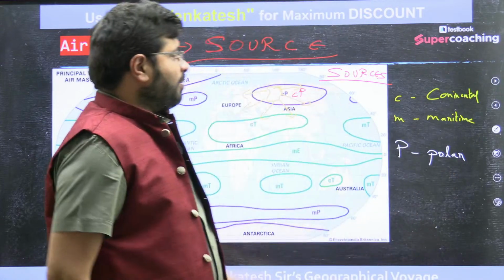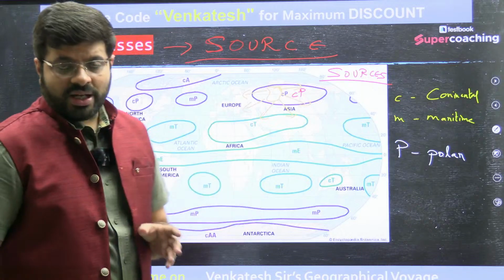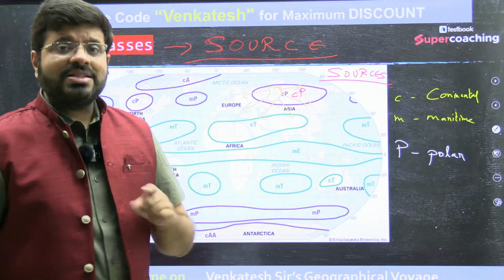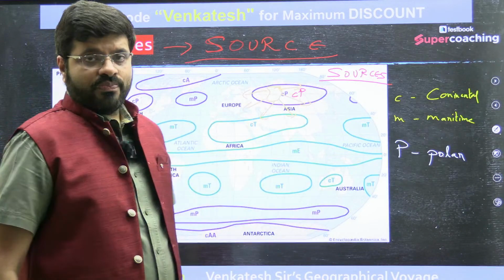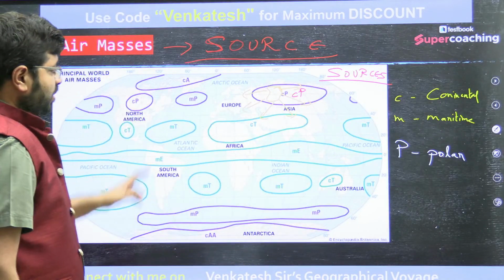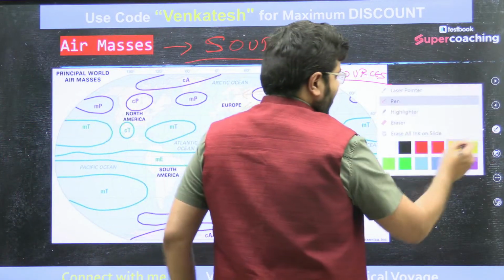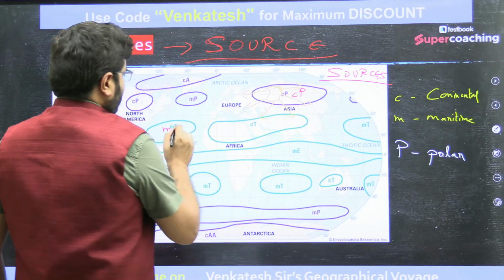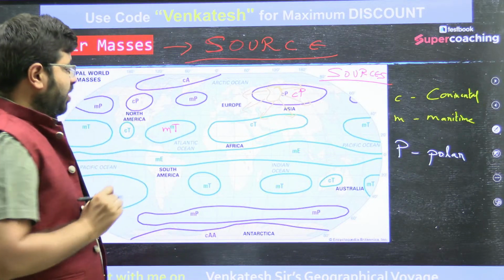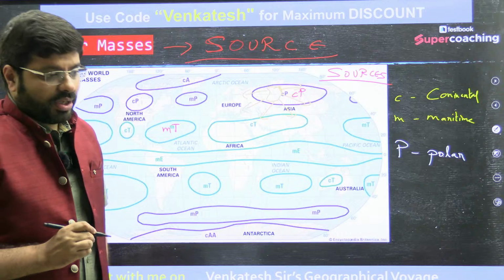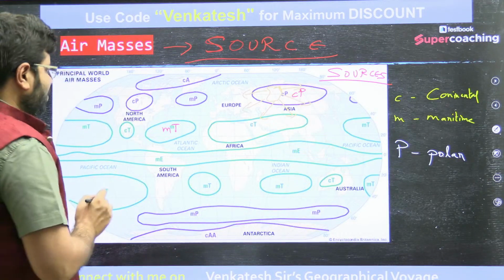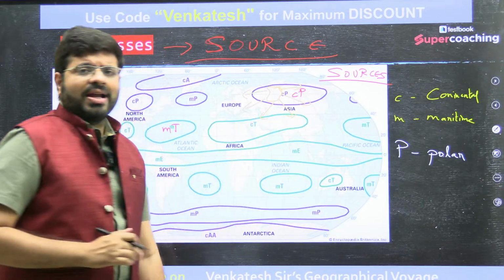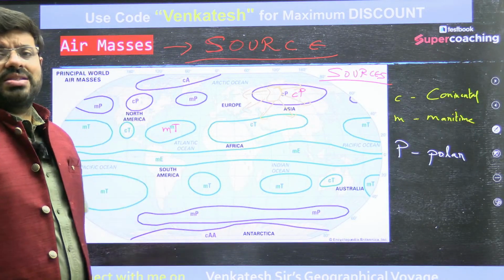So air masses are large uniform bodies of air having uniformity of temperature and moisture. They are found in regions having such characteristics. You see a vast ocean. When you talk about a vast ocean, it has more moisture and comes from the warmer parts of the world: MT, maritime tropical. Similarly, you can see here the Saharan desert, one huge area.